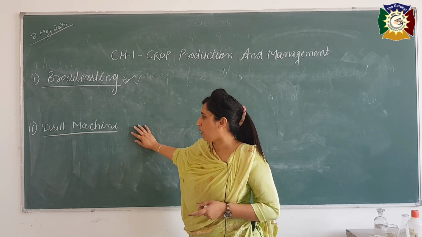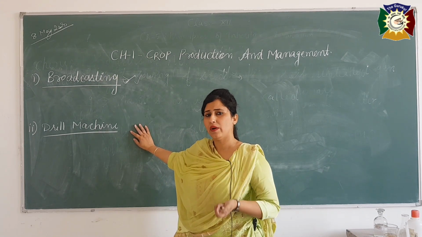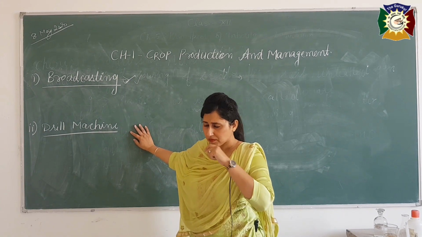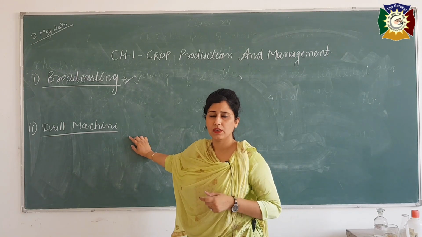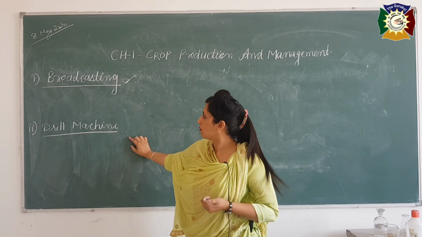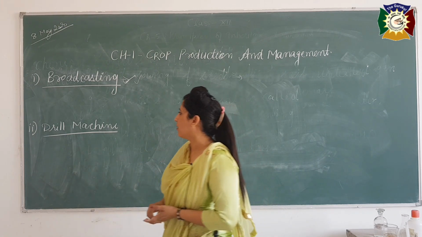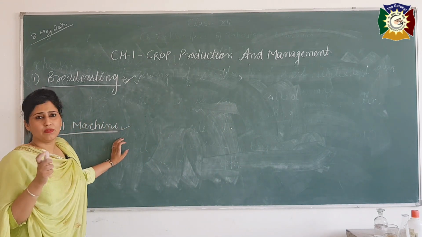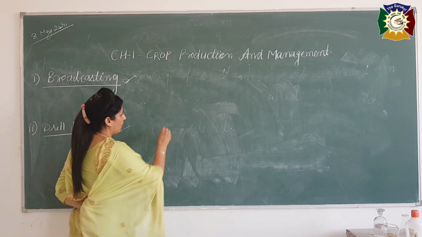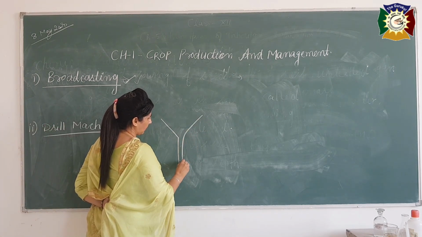Nowadays the drill machine, it is a traditional method also, and in modern time also farmers use this method, the drill machine, to sow the seeds into the field. See here what happens in this case. The drill machine is just a funnel shape, like a funnel at home. Such a type of system is there.